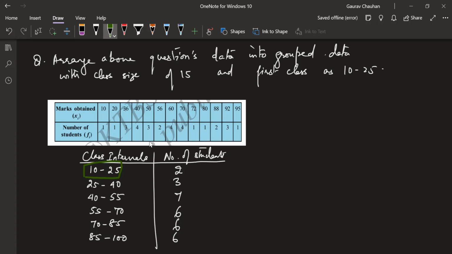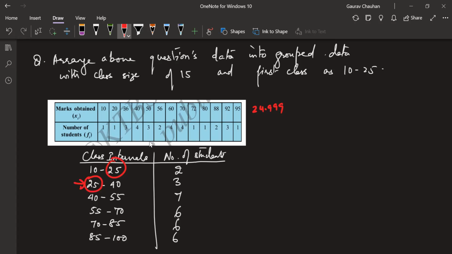Correct. We are including 25 in this one. We can write 24, but suppose there was an observation here which was 24.999. In those cases, you cannot just write 24, right? So it is an understanding, a convention between you and me. We understand in this particular example that we are including 25 in this one.